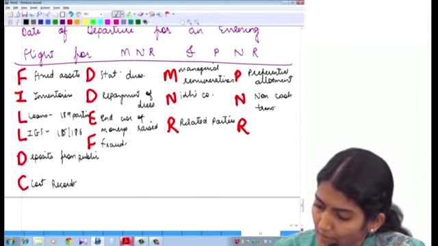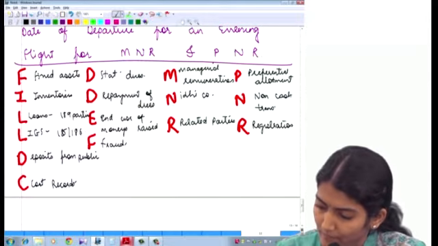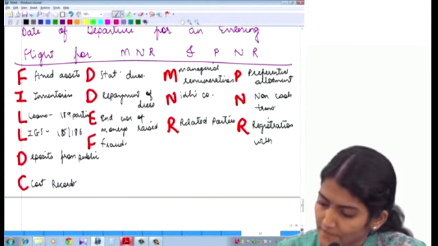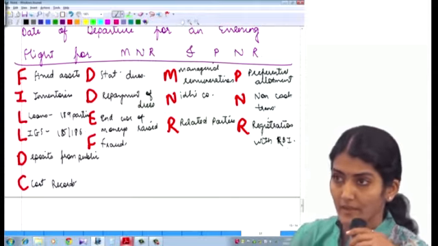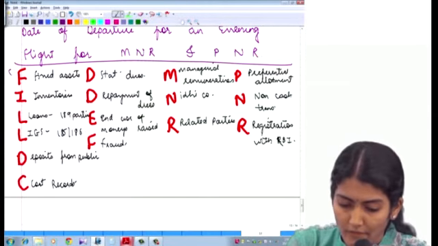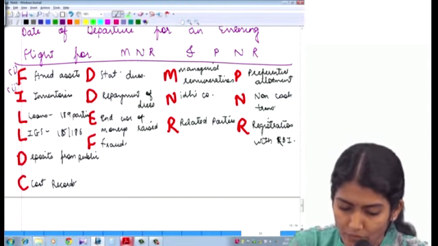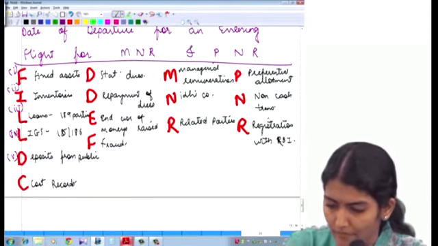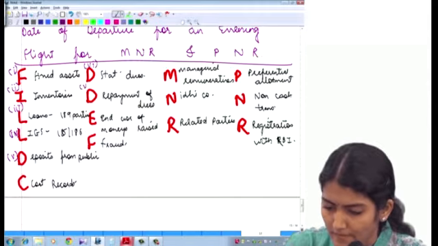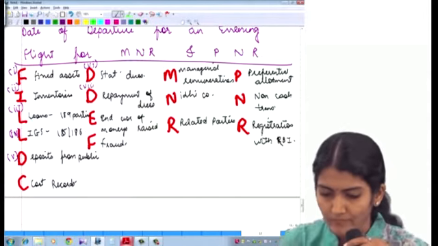And R is for registration with RBI. Copy down. So we have clause 1, 2, 3, 4, 5, then 6.